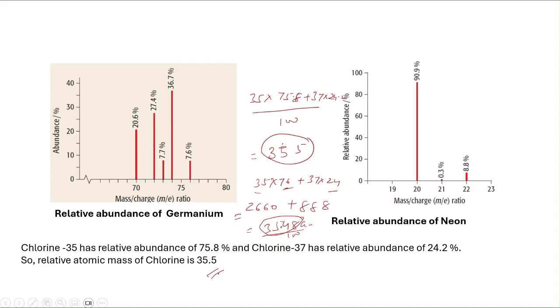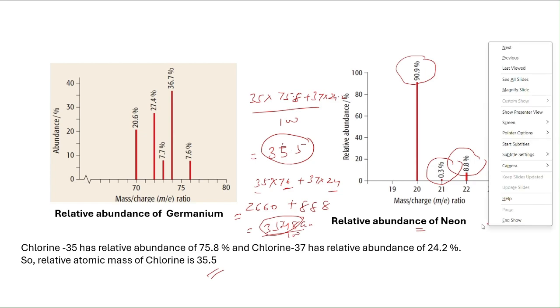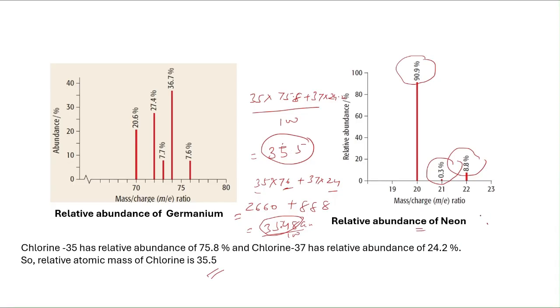So here is another one where, for example, neon 20 is 99.9%, and neon 22 is 8.8%, and a very small percentage, neon 21, is 0.3%. So the mass will come to something around 20.9 if you do the maths.